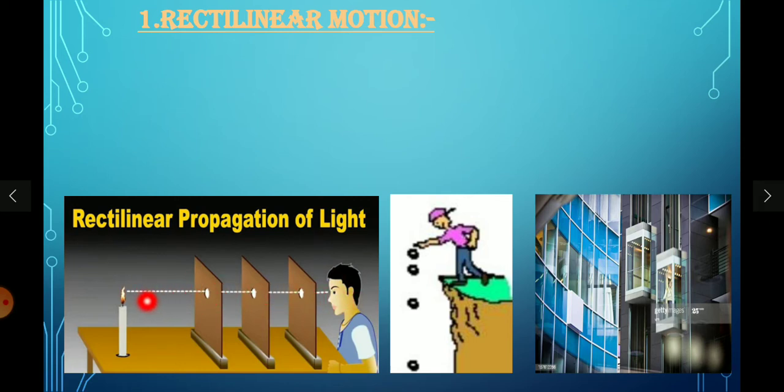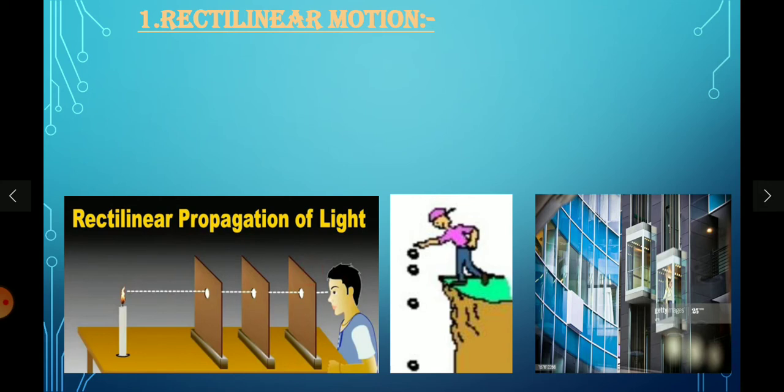So what it represents is, we all know that light travels in a straight way, or we simply call it as rectilinear propagation of light. Means the light will not take any curved path, and it always chooses the straight line as a path. So this is the best example for rectilinear motion, because the light particles are also moving here in a straight